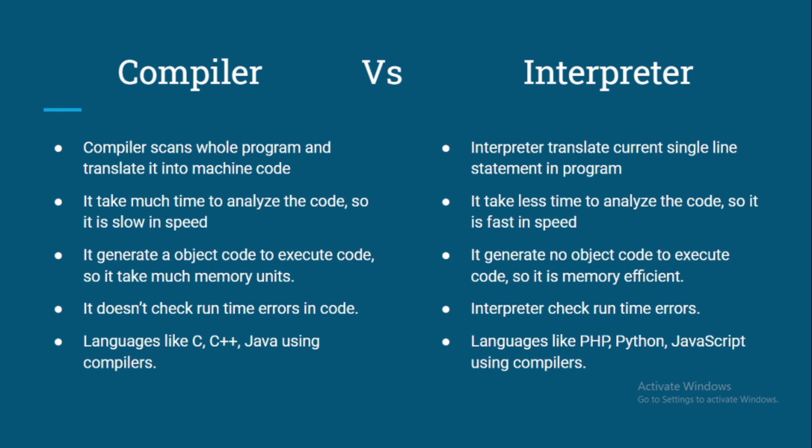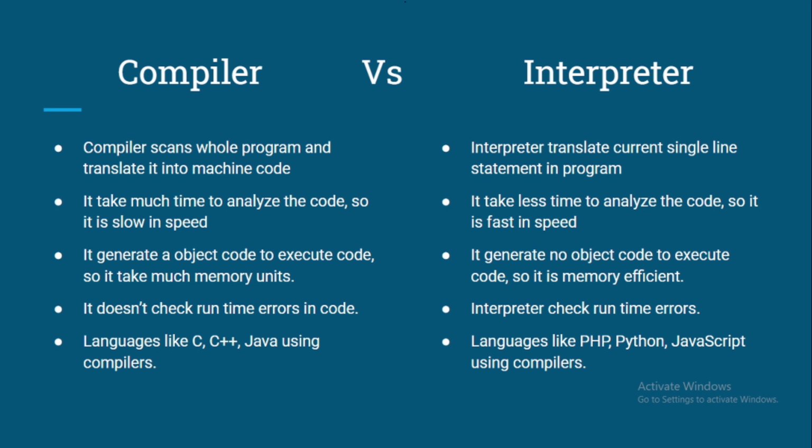So first of all, we have a compiler. So what is the job of compiler? Basically, compiler scans the whole program in one go and translates that into machine code. It will pick up all the code, it will check all the errors in that. If there is an error, it will give you a prompt message, okay, here at line number this we have some problems. So we can check before running our program. So that is the job of compiler.